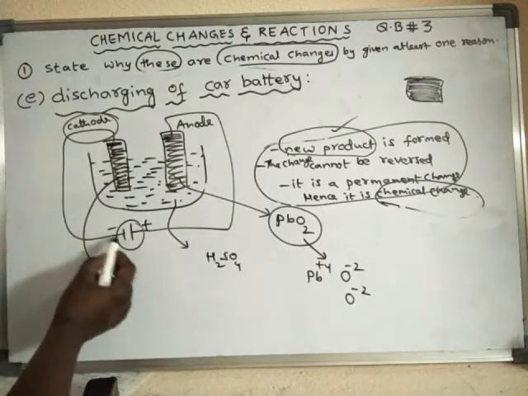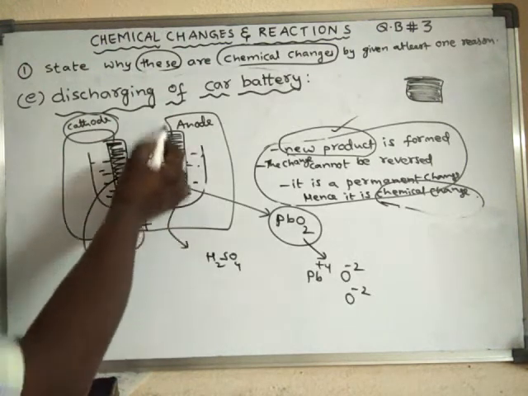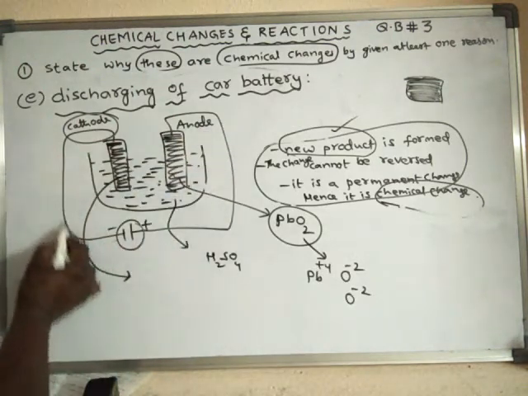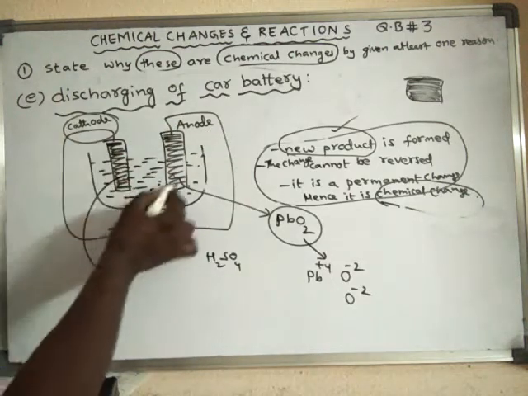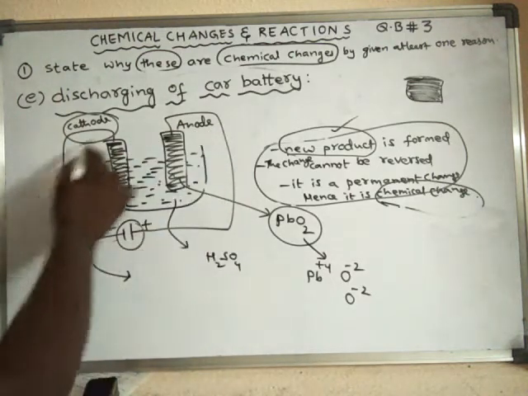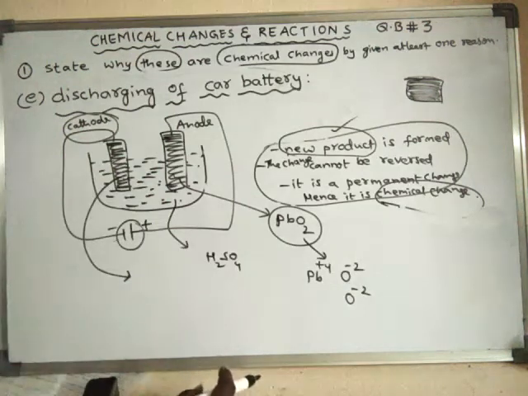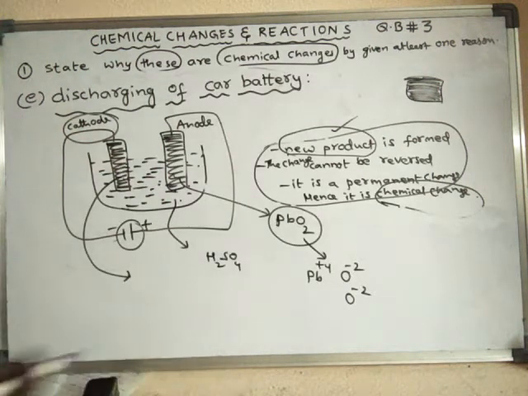So whenever the battery is on, what happens? The electricity, the current, will flow through this. Okay, like this, in this way the current will flow. So whenever current flows, what happens? The battery works, right? Whenever the battery works, current will flow.